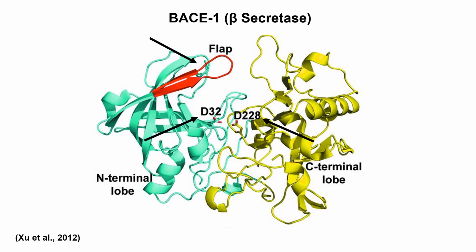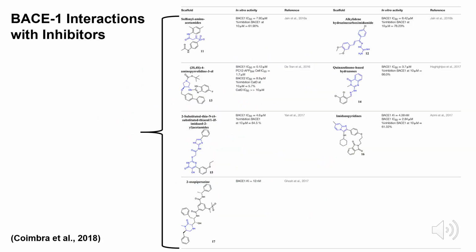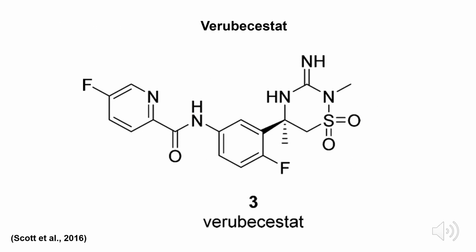However, BACE-1 also has its limitations, which include difficulty in finding a drug that can cross the blood-brain barrier. Additionally, the large active site and surrounding pockets also mean that the inhibitor must be large enough to bind to the active site, but small enough to maintain the properties of a drug, a challenging feat. Lastly, BACE-1 is required for other cell physiological roles and cognitive function, and inhibiting its functions could prove to be toxic. Though many BACE-1 inhibitors have been developed, the most prominent one is verubecestat.